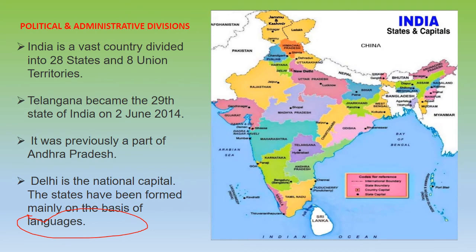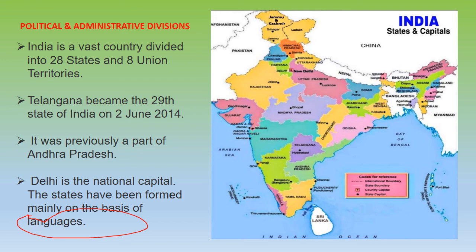Now there are political and administrative divisions. India is a vast country, and for it to function, we have divided our country for its effective administration and functioning. We have divided our country into 28 states and 8 union territories. Telangana became the 29th state of India on 2nd June 2014. But one state has been disintegrated into 2 UTs, so now we have 28 states only.